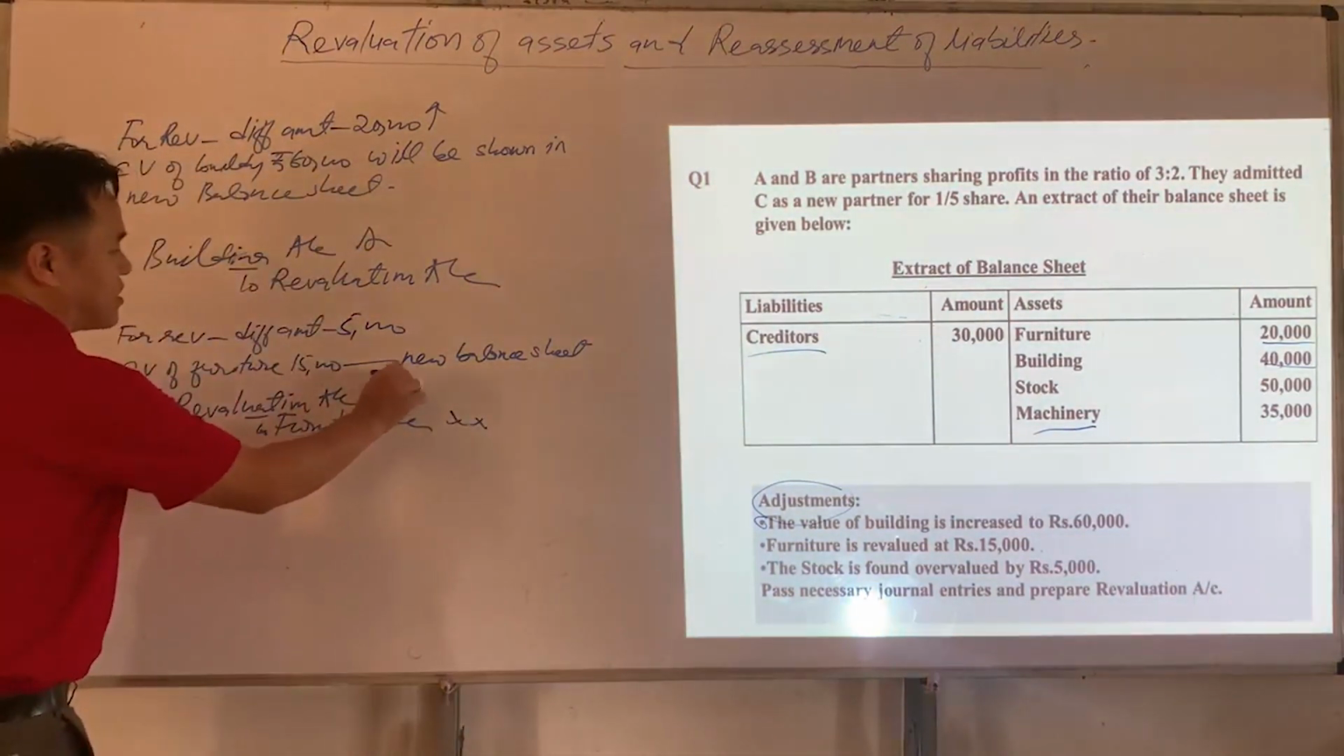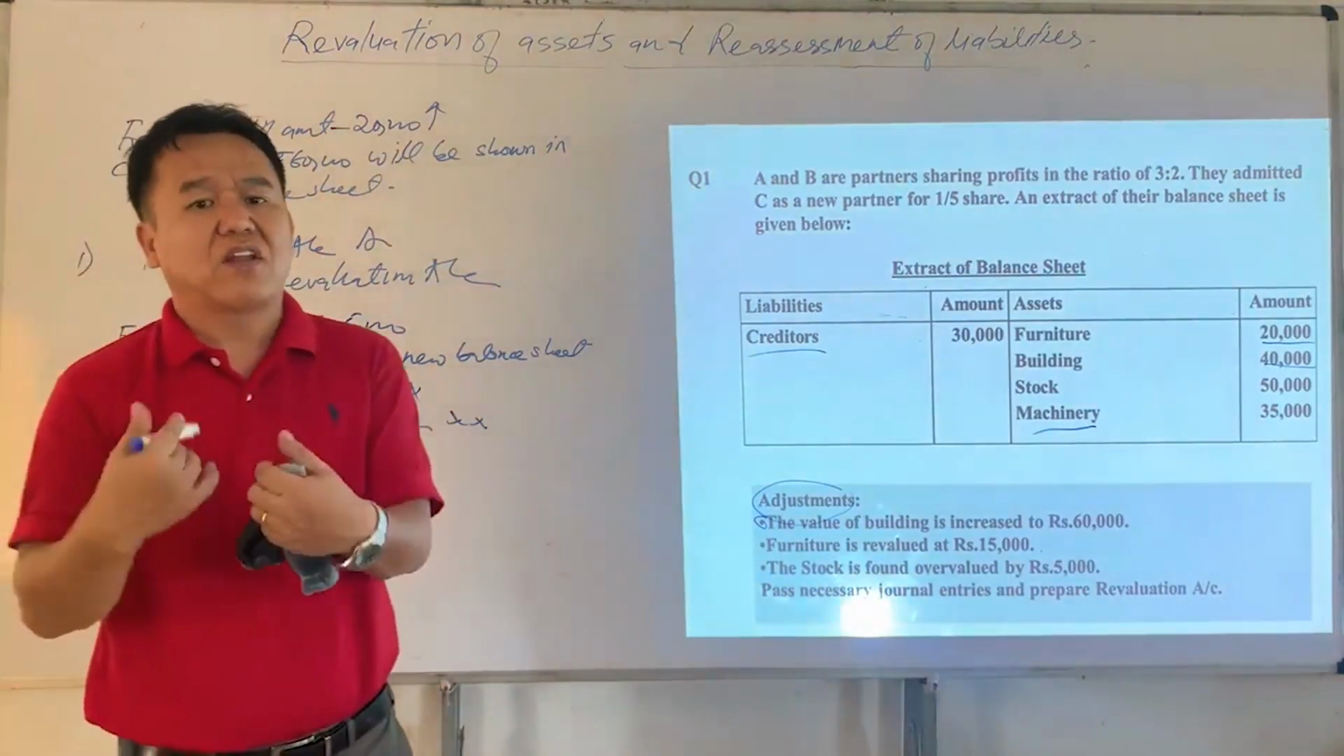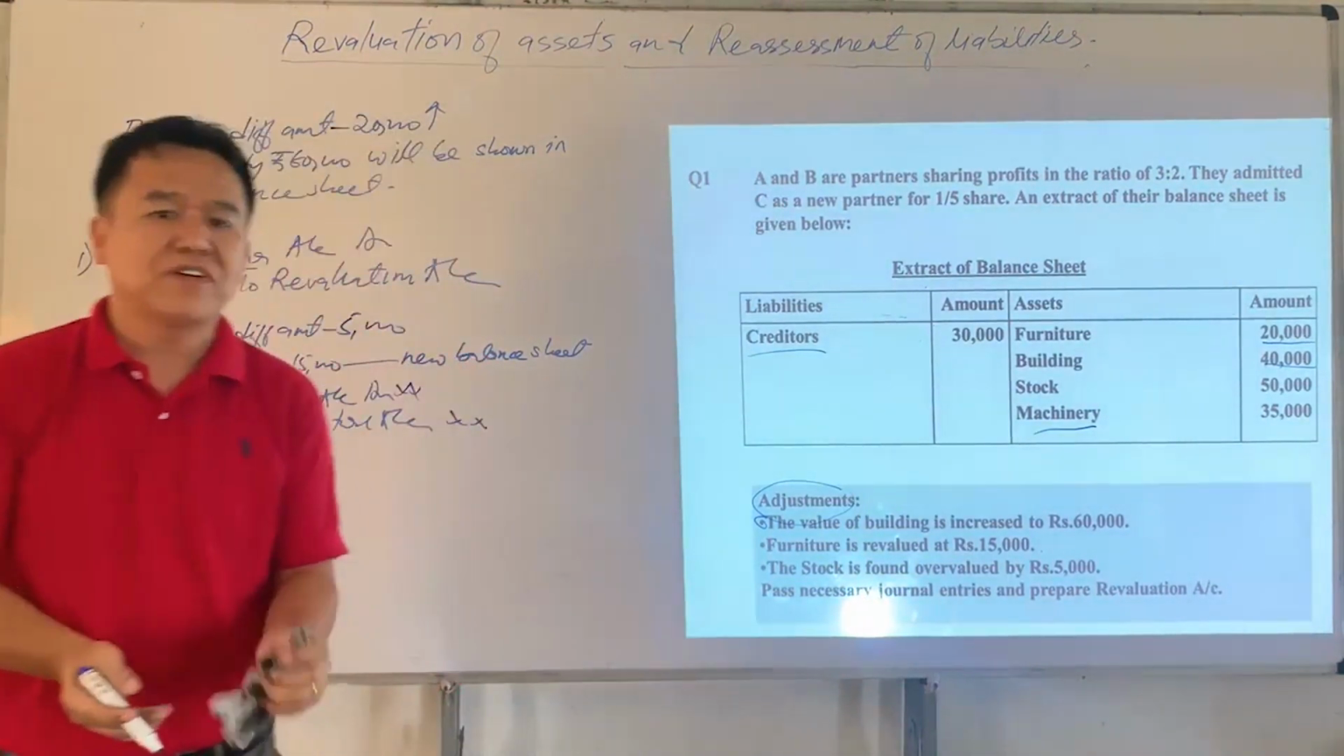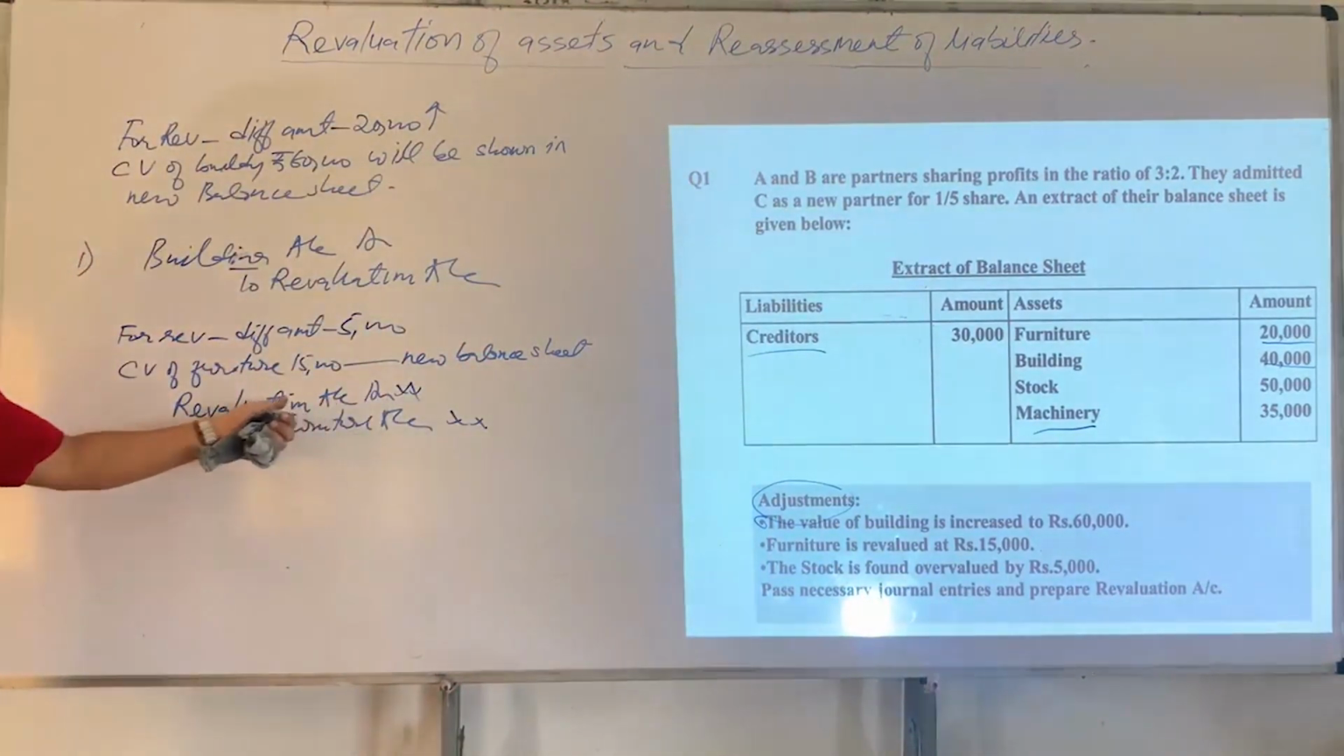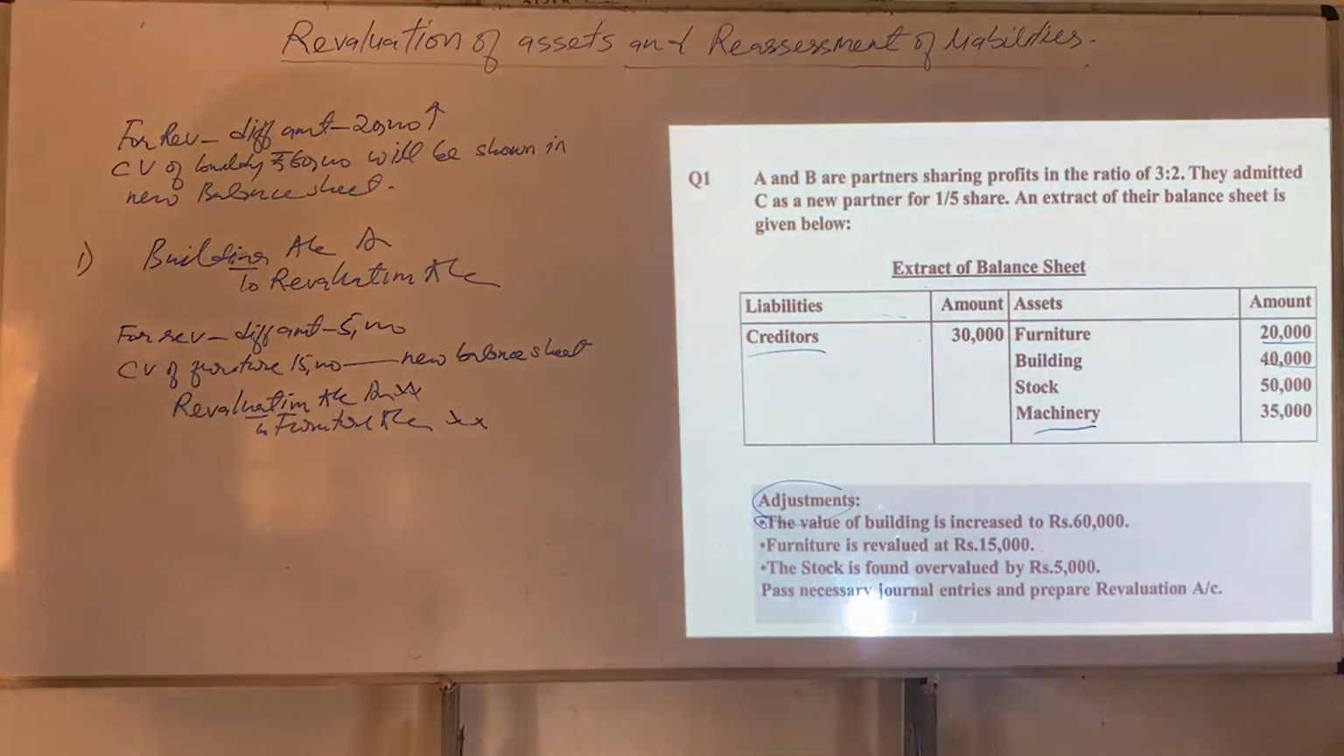And why is revaluation account debited here? Because there is a loss on account of the decrease in the value of furniture. If an asset decreases, there is a loss. Therefore, revaluation account is debited here. Okay. Now,